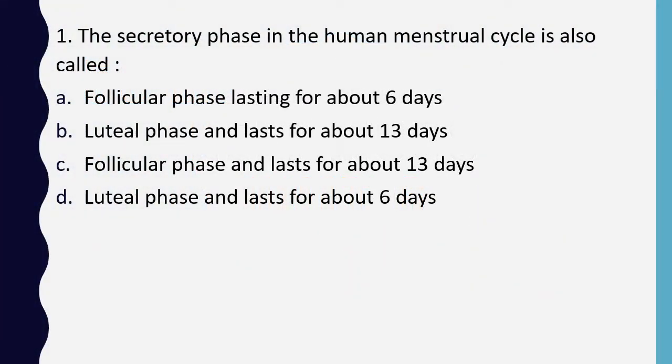Question number 1. The secretory phase in human menstrual cycle is also called follicular phase, lasting for about 6 days; luteal phase and lasts for about 13 days; follicular phase and lasts for about 13 days; luteal phase and lasts for about 6 days. Secretory phase in human menstrual cycle is also called. Correct answer is option B, that is, it is also called as luteal phase and it lasts for about 13 days.